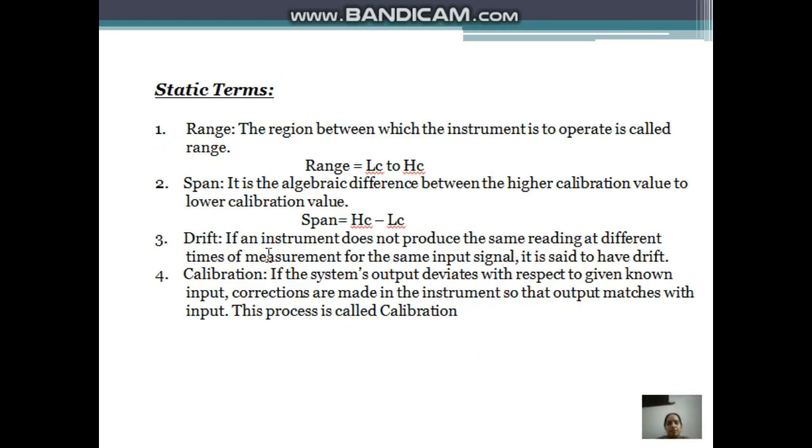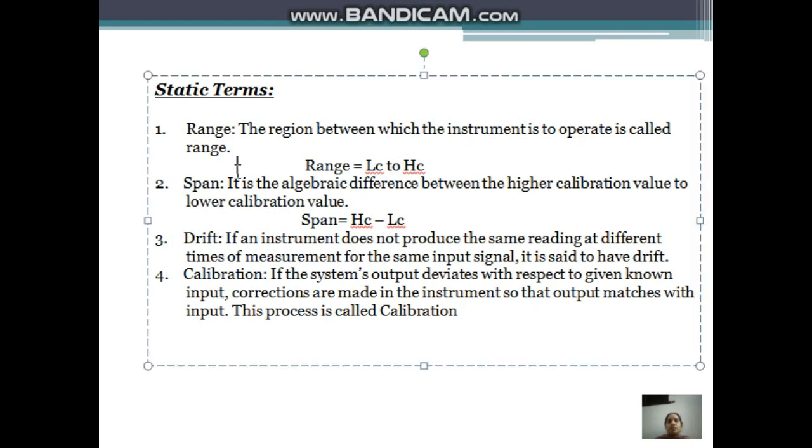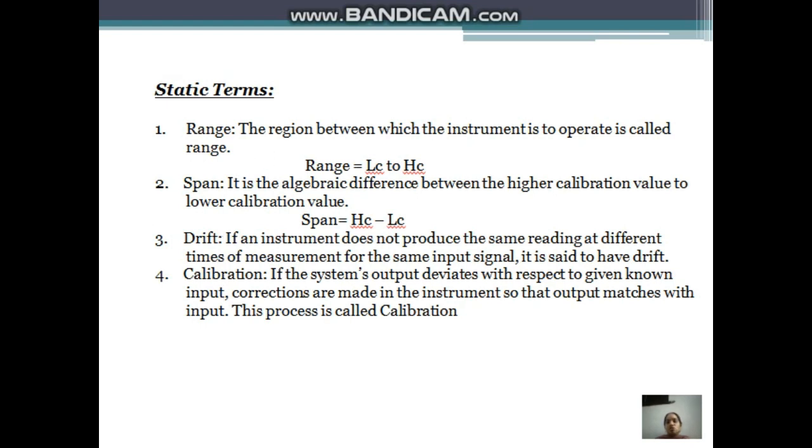Now we will see the static characteristics. So what are static characteristics? These are defined for the instrument which measures quantities which do not vary with time. The quantities which do not vary with time are called static characteristics, or static terms. In this, the first one is range. So what is range? The region between which the instrument is to operate is called range.